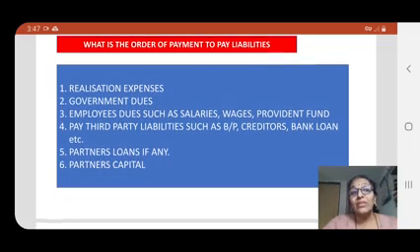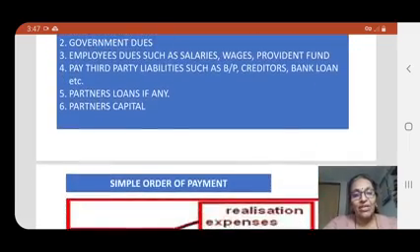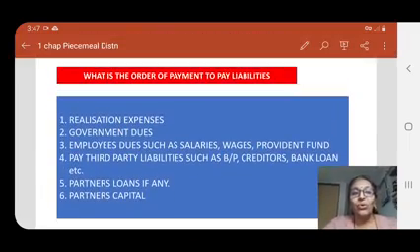Next, pay third party liabilities such as bills payable or creditors, or any bank loan or partner's wife's loan, right? So such things should be paid here. The fifth priority is given to the partner's loans, if any. And the sixth one is partner's capital, to be paid by the firm. This sequence is followed whenever the firm receives money. First, it has to give priority to the realization expenses. It recovers, and accordingly the amount is paid.